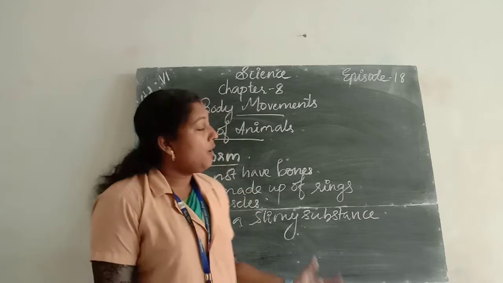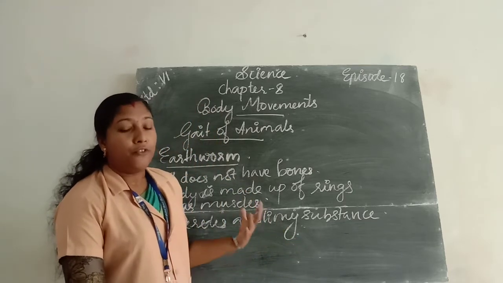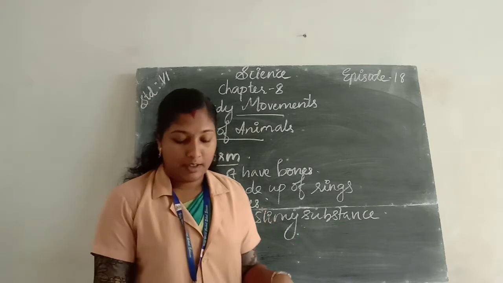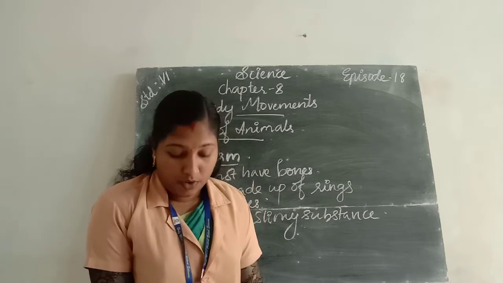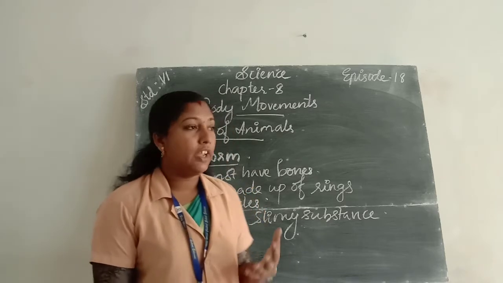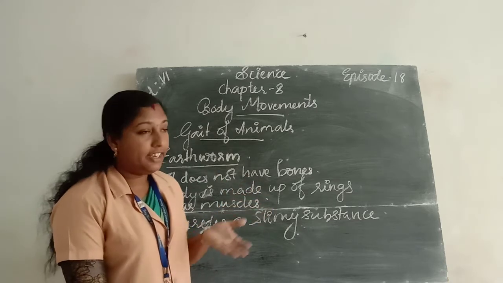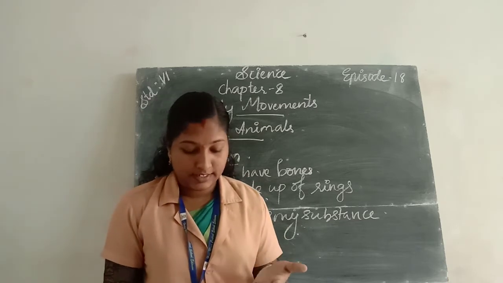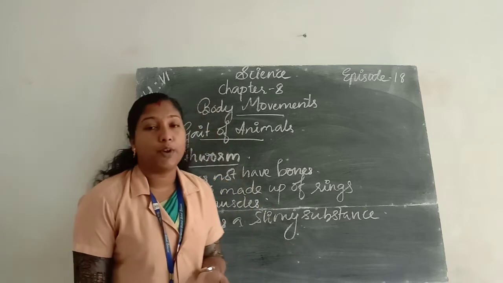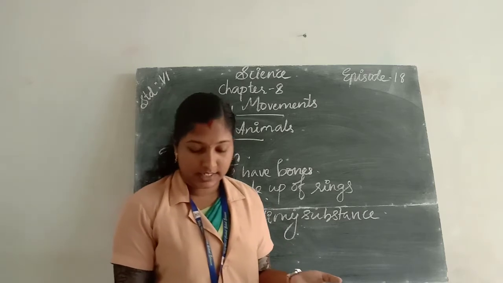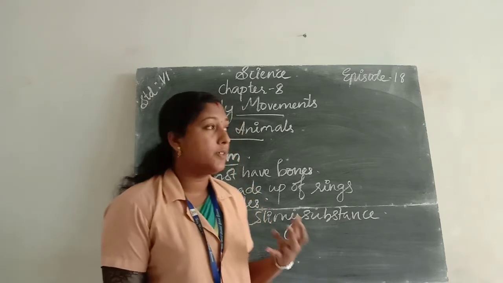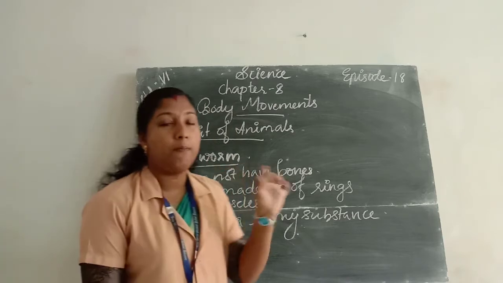Then, how does an earthworm fix its body in the ground? Yes, under the body of an earthworm there is a large number of tiny bristles. Tiny bristles means tiny, small bristles.